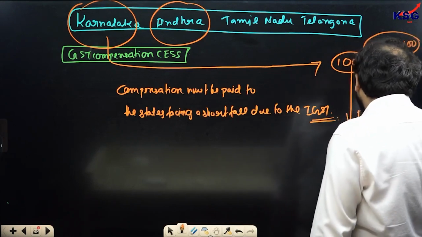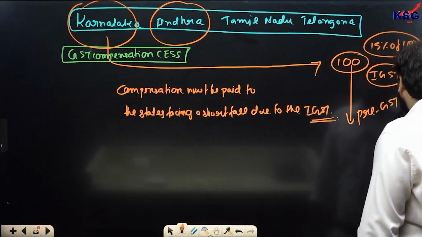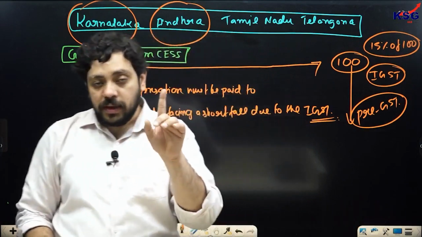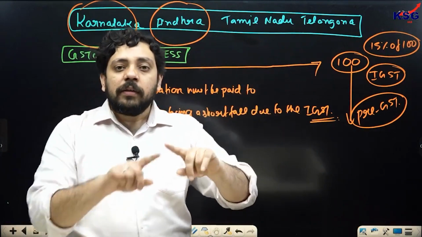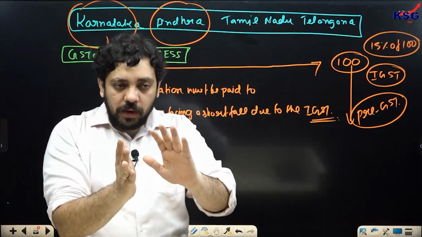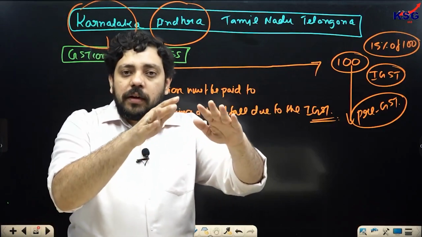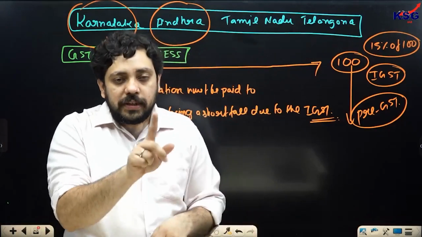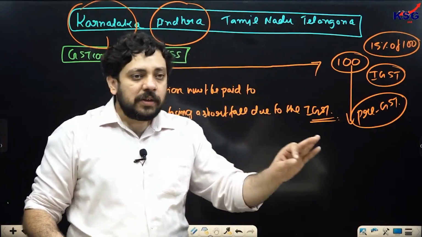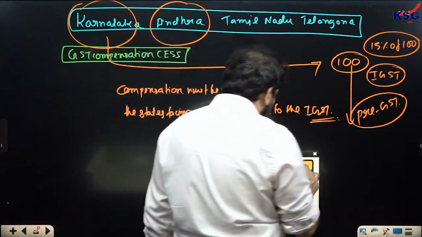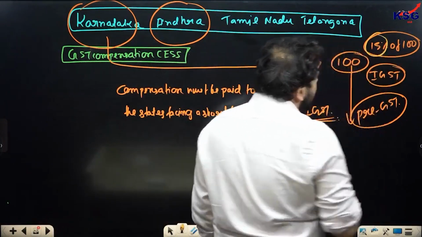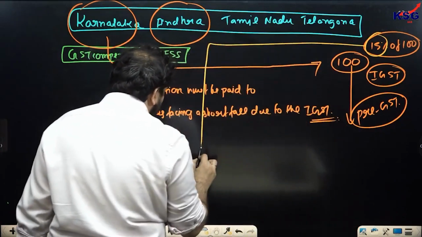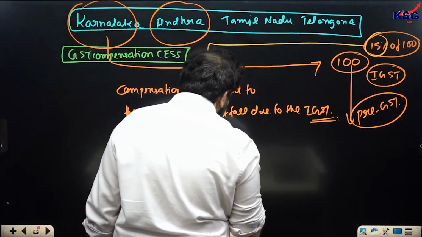Before GST, the state of Karnataka is earning 100 rupees. You get the point I'm trying to make over here? The question is, how much is it earning in terms of taxation coming down because of the imposition of the GST? That's the question, right? And let's say the answer is 15%. 15% GST was earned by the state of Karnataka by interstate trade and commerce, right? 15% is interstate trade and commerce, which means it becomes a part of the IGST.